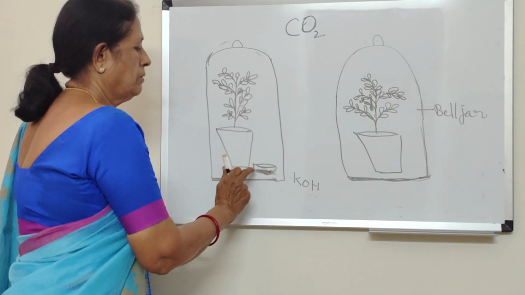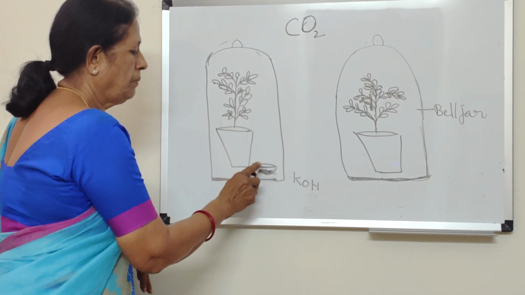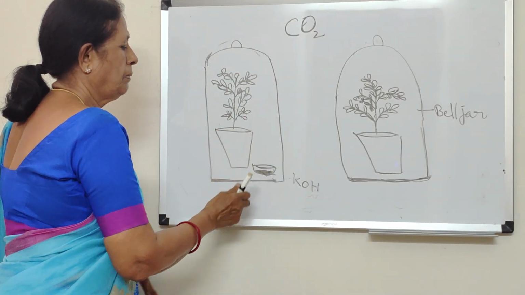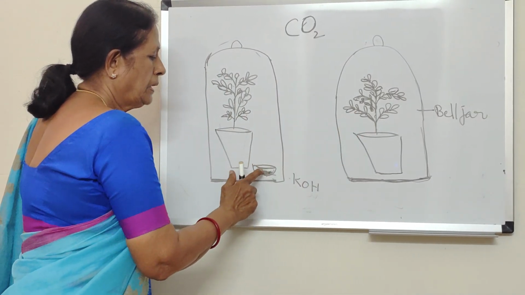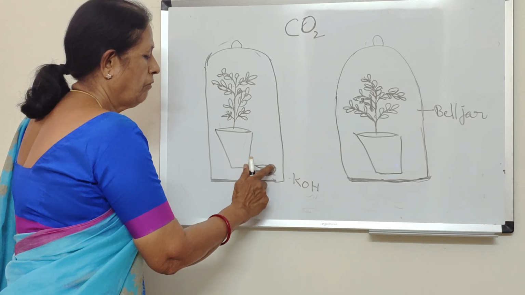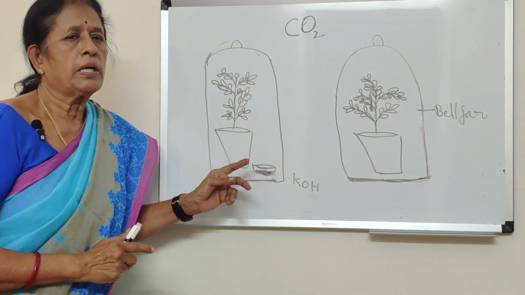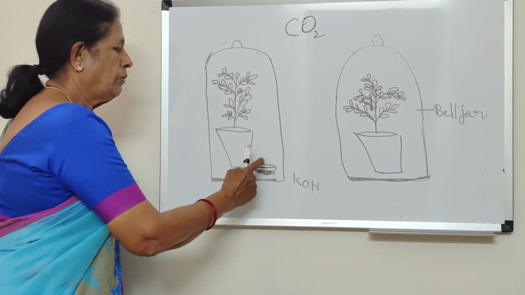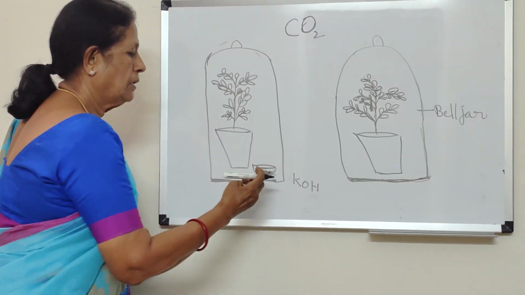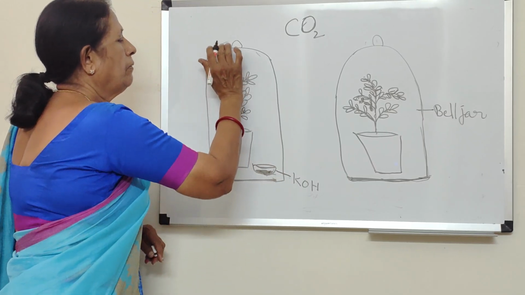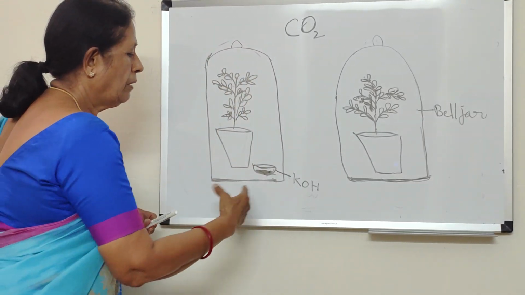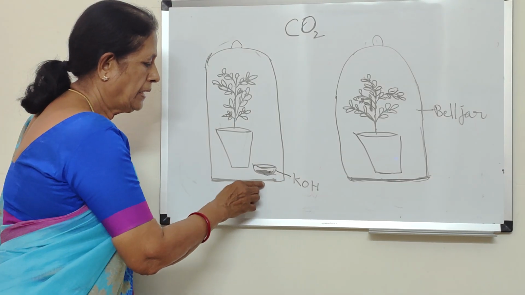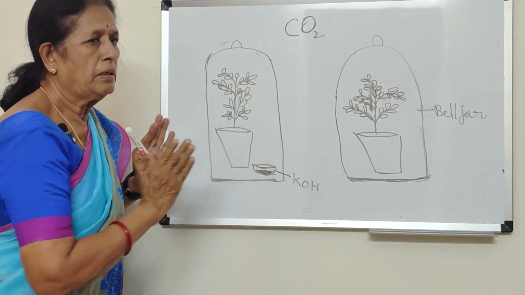And on one of the plants, we have to put a bell jar. Inside the bell jar, we keep KOH, potassium hydroxide solution, in a small bowl. We cover it with the bell jar, and we have to make it airtight by applying grease or Vaseline.